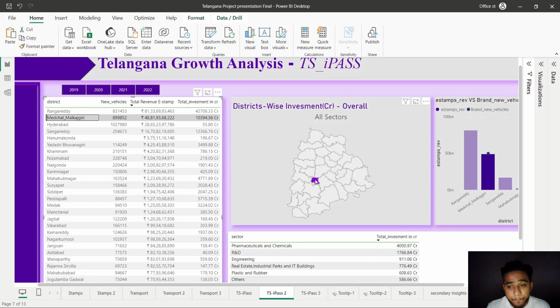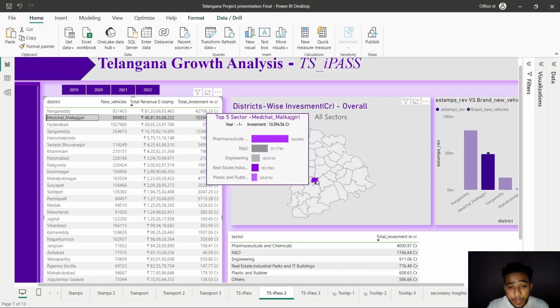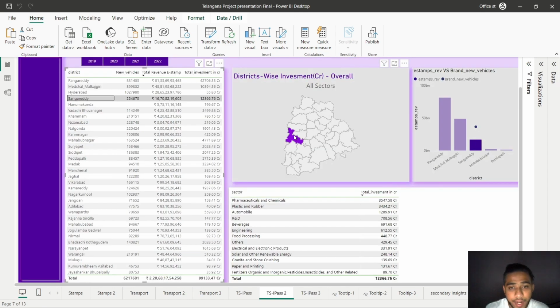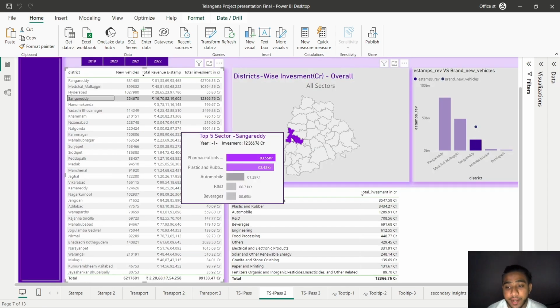Next, we have Medchal. This district has shown considerable growth in recent years, partly due to its proximity to Hyderabad and the presence of industrial zones. It offers a strategic location for businesses looking to serve both urban and suburban markets. Next is Sangareddy, whose strategic location and connectivity to Hyderabad make it an emerging commercial hub. It has seen notable investments in pharmaceuticals and plastic and rubber, making it an appealing choice for businesses seeking expansion